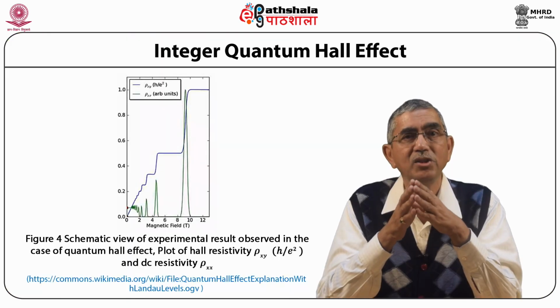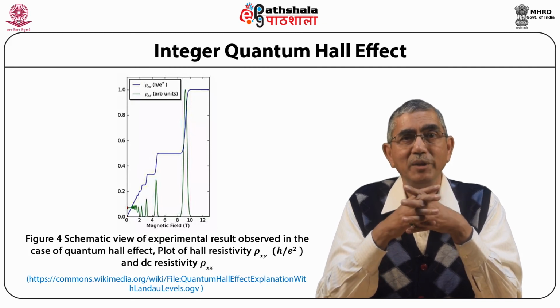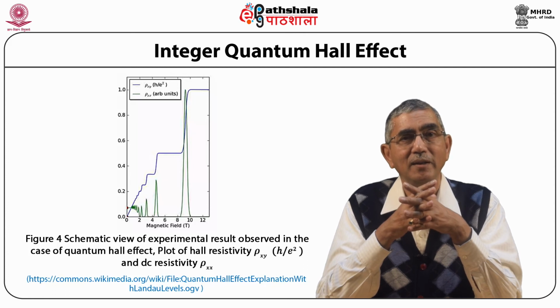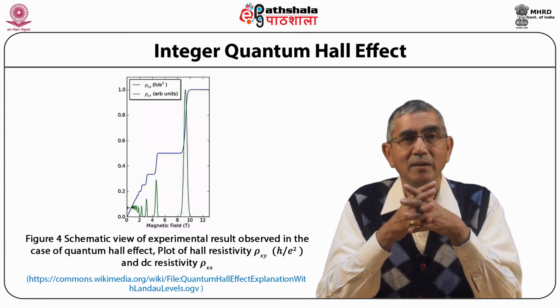In the following, we will focus only on observation and qualitative discussion on how integer quantum Hall effect can be explained. Integer quantum Hall effect. Here, we consider a two-dimensional electron gas as observed in metal oxide semiconductors or heterojunctions like gallium arsenide and gallium aluminium arsenide.